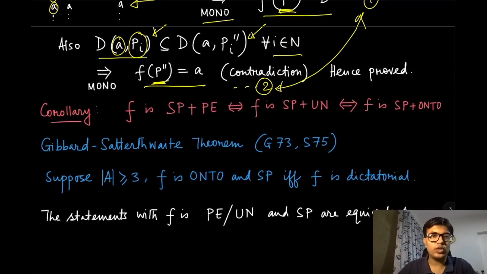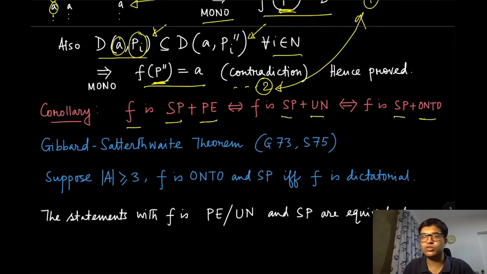As a corollary of this result, we can say that if F is strategy proof, which is equivalent to monotone, strategy proof and Pareto efficient, this implies and is implied by it being strategy proof and unanimous, and similarly strategy proof and onto. So whenever we are in the world of social choice functions which are strategy proof, ontoness, unanimity and Pareto efficiency are one and the same. We don't really distinguish between them.